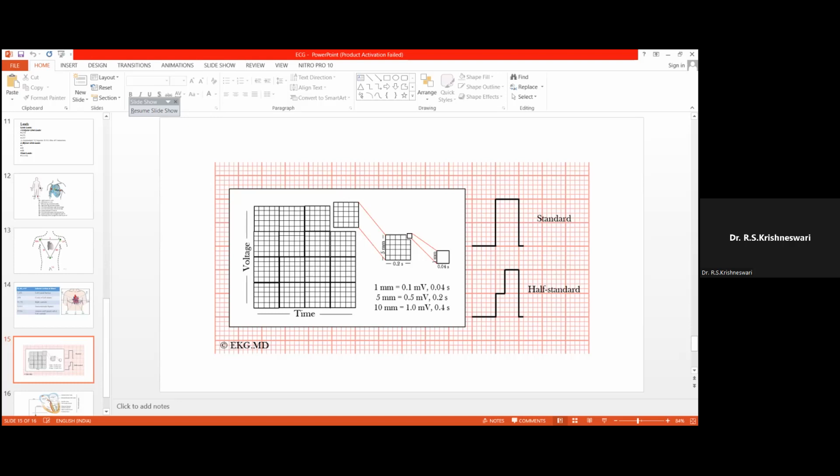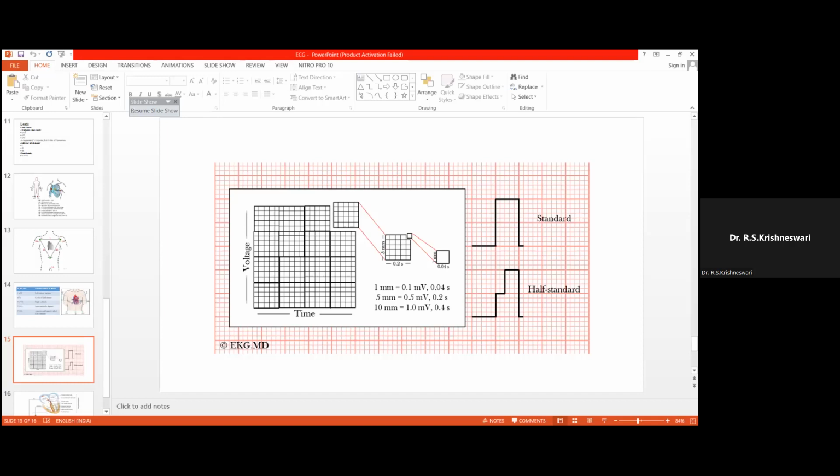As this is graph paper, there is an x-axis and a y-axis in an ECG paper. The x-axis represents the time, and the y-axis of the ECG represents the voltage.